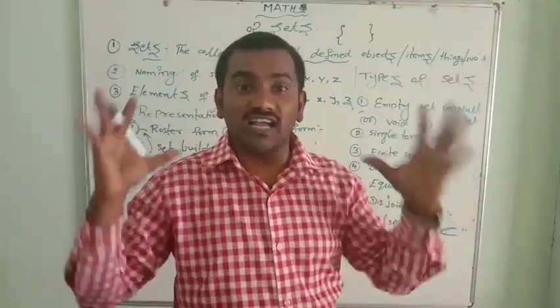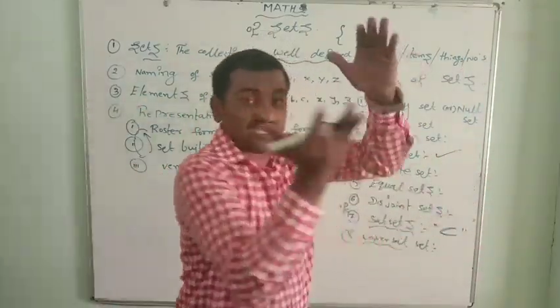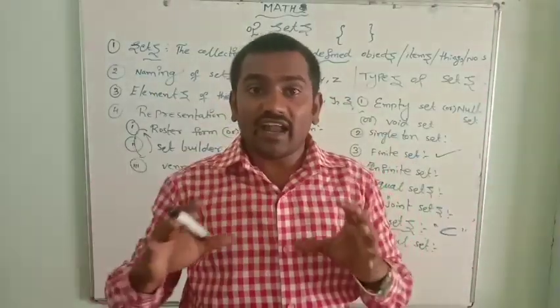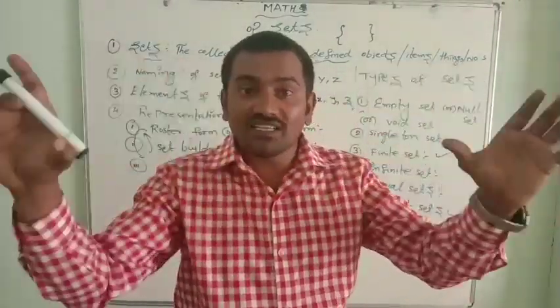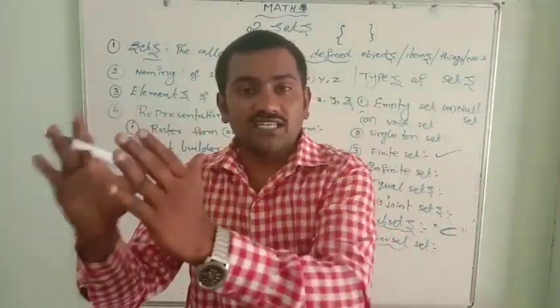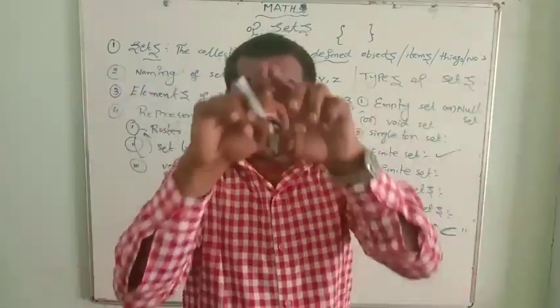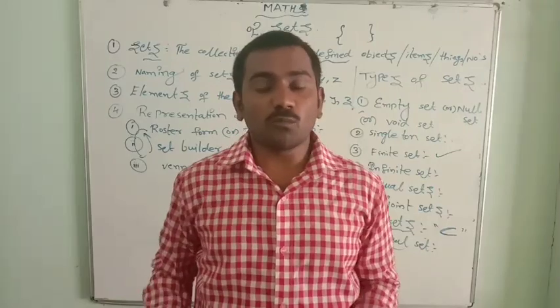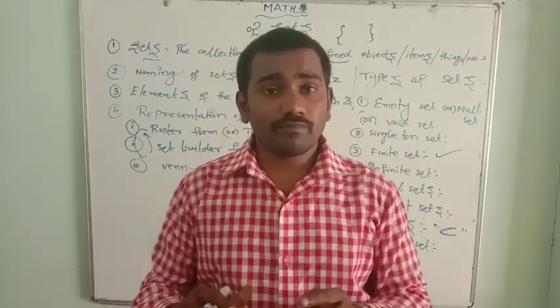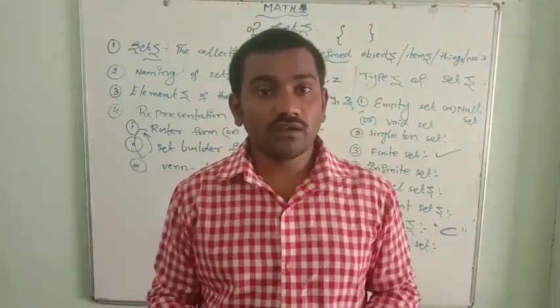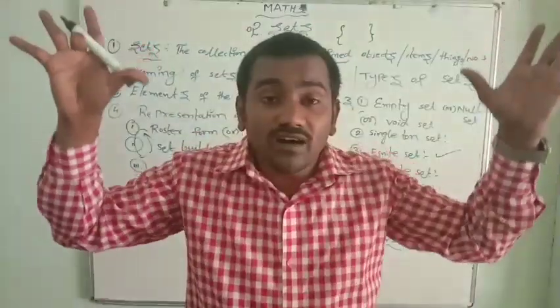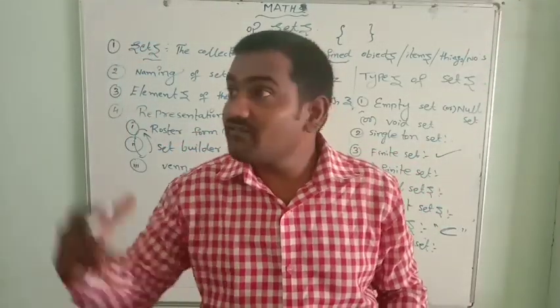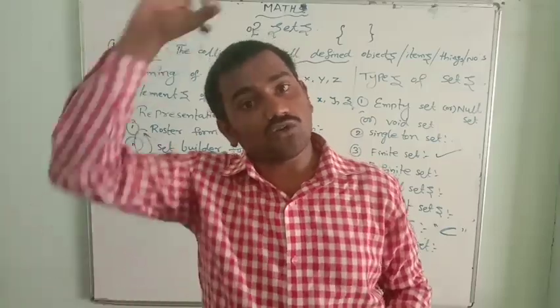If we have set A, set B, set C, and all three sets are considered in one set, it is known as a universal set. For example, we have Chaitanya High School. Chaitanya High School is a universal set of all classes from nursery to 10th class.